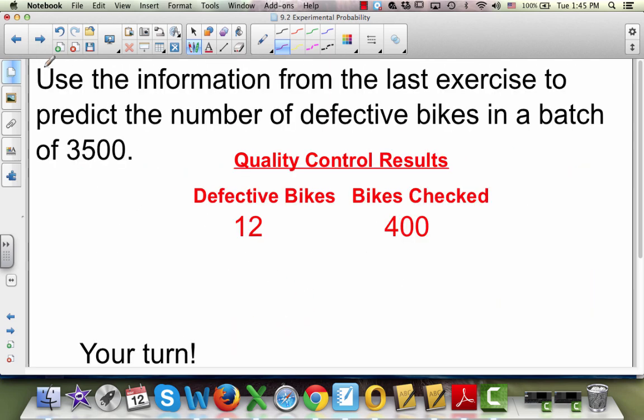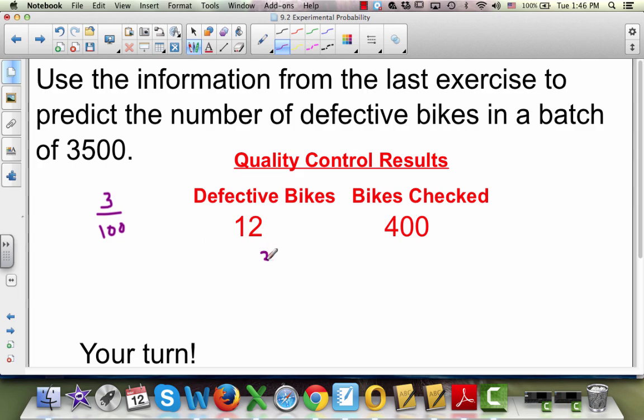Well, guess what? It's your turn. Use the information from the last exercise to predict the number of defective bikes in a batch of 3500. Remember the 12 over 400? We reduced it to 3 out of 100. All right, your turn. Take it off.